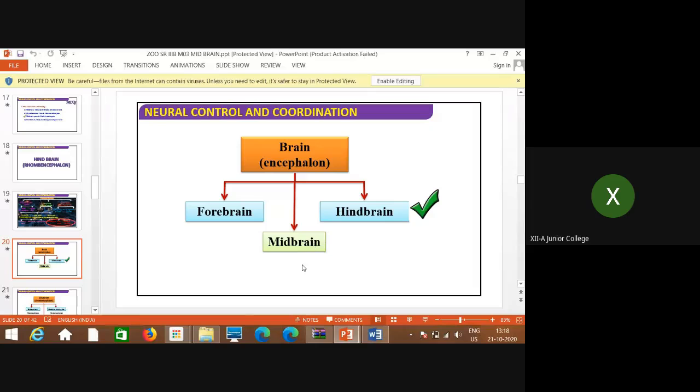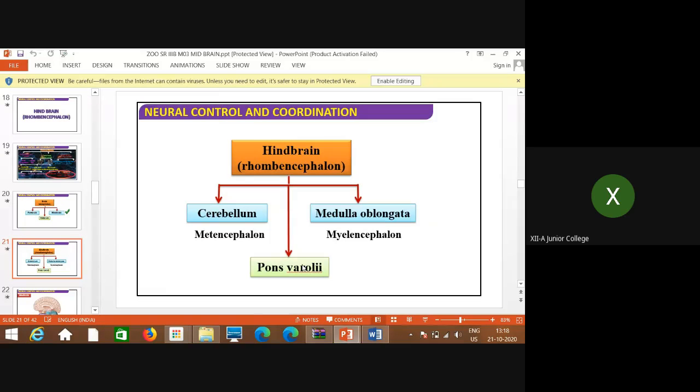Again, this is just the revision I showed you. So the hindbrain shows three parts, that is cerebellum. Don't get confused between cerebrum and cerebellum. Cerebrum is a part of forebrain. Cerebellum is the part of hindbrain. I will show the structures separately in one diagram. Cerebellum is also known as metencephalon.